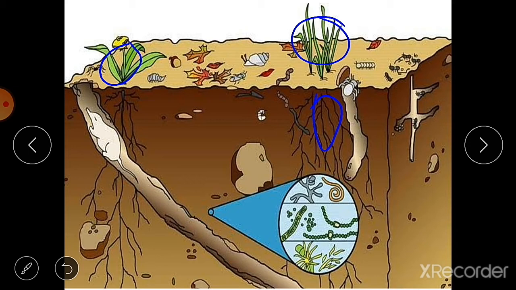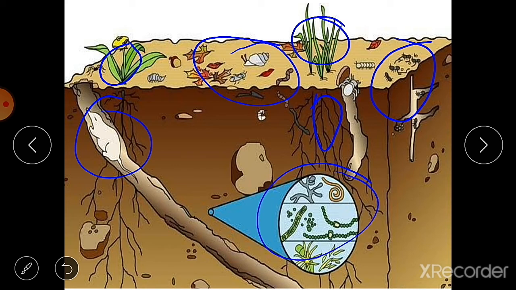Besides this, it is the home for many organisms. You can see here different organisms. Soil is the natural home for many organisms like bacteria, fungi, protozoans, insects, and burrowing animals like rats, rabbits and moles. Earthworms also live in the soil. Earthworms are a very important organism. They live in the soil and help to increase soil fertility.